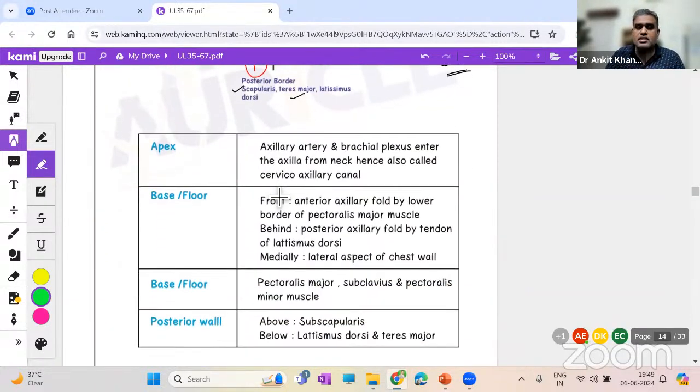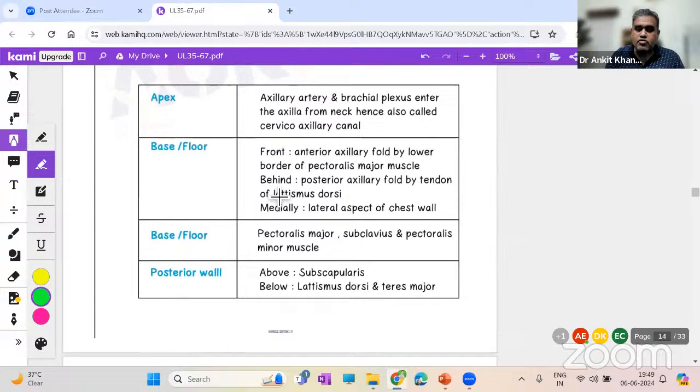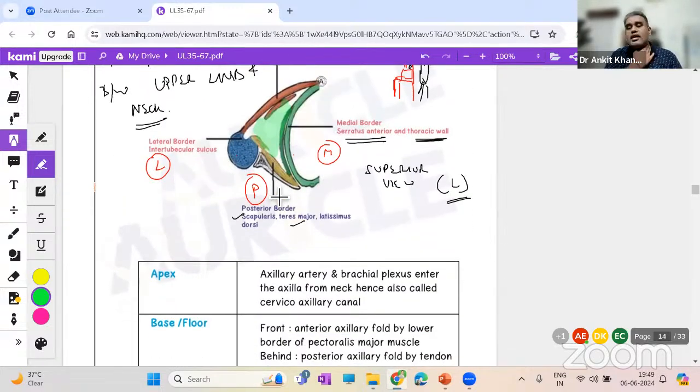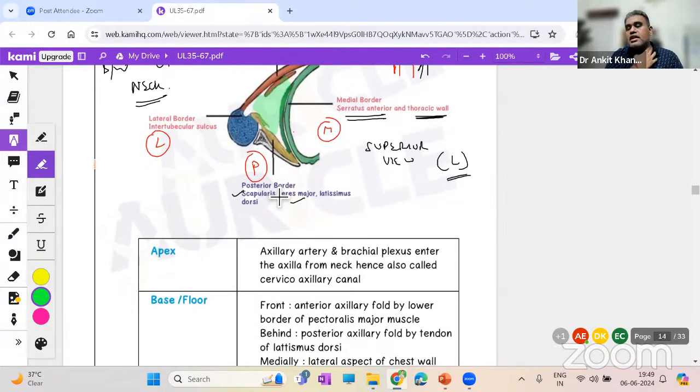And this is what you have to answer in this format. What is the apex? The apex will be at the top, at the neck region. So it is known as the cervico-axillary canal. The base is this armpit area. This armpit area is known as the base of the axilla.